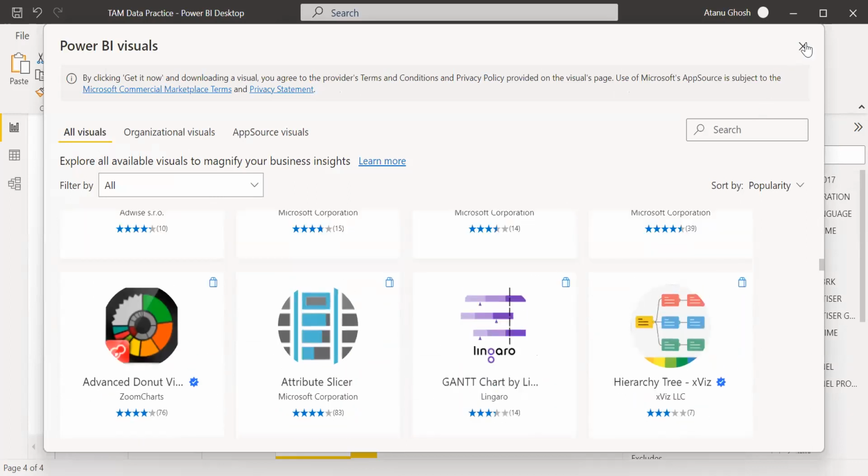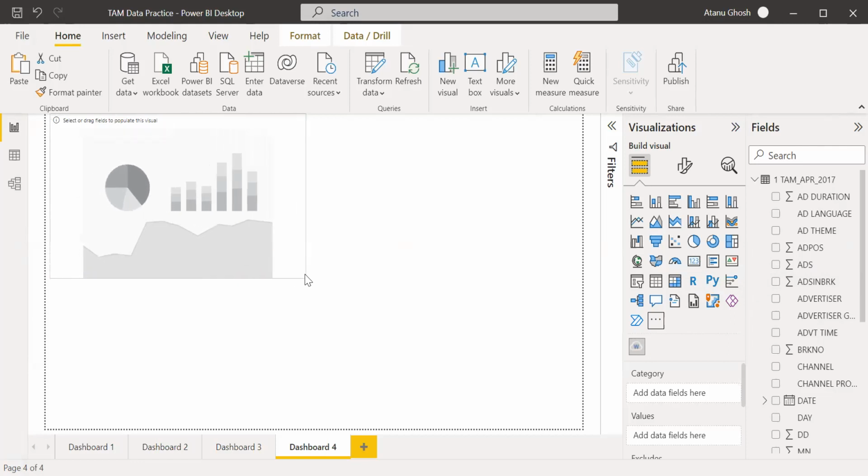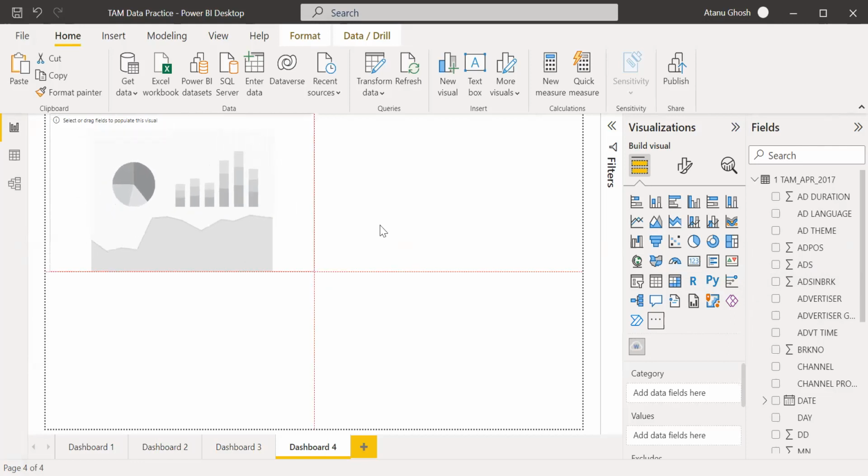You can create your own community chart. There's this Power BI app, Power Apps for Power BI. You can use R, Python to create your own. But that's pretty difficult because you have to have very good skills. Do I have to add my email address to get those more visuals? Sorry. It's asking for an email address to get more visuals.